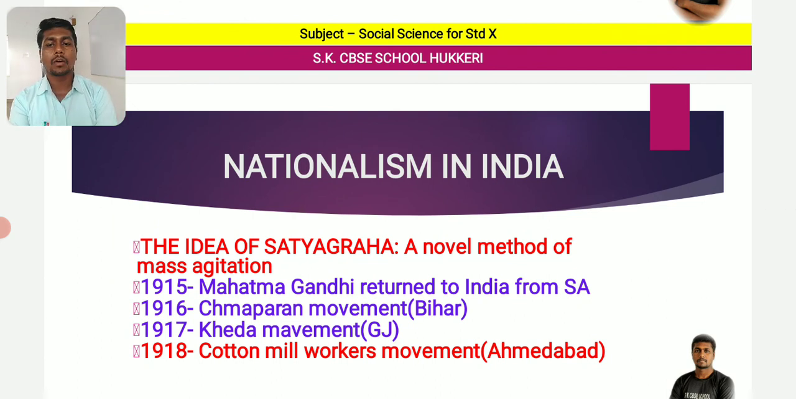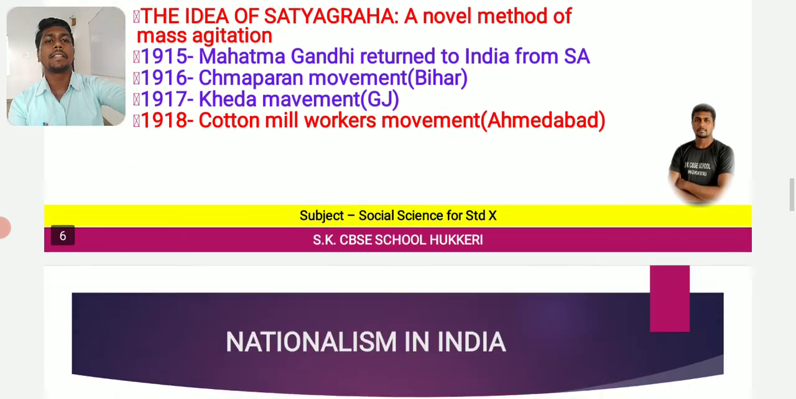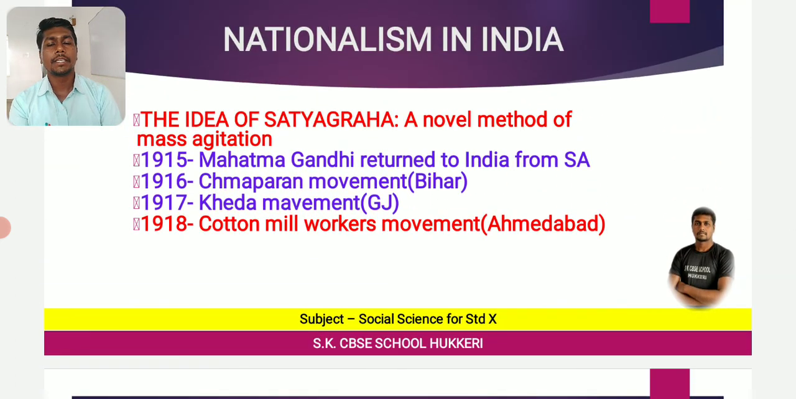According to the Rowlatt Act, any Indian could be arrested, any Indian's house could be searched without prior information, and without a court trial, any Indian could be jailed. This act was brought by the British. About the Rowlatt Act we will learn in the next class.